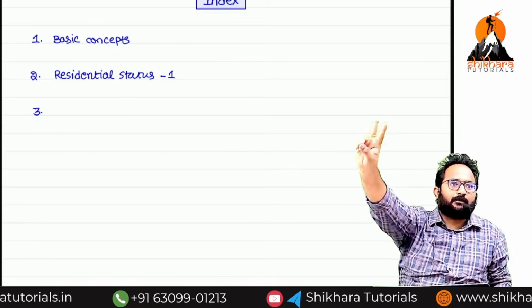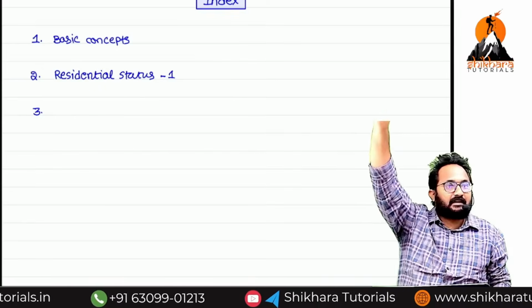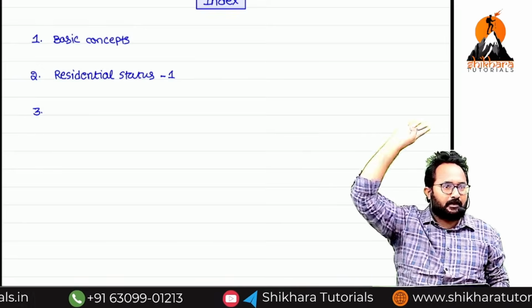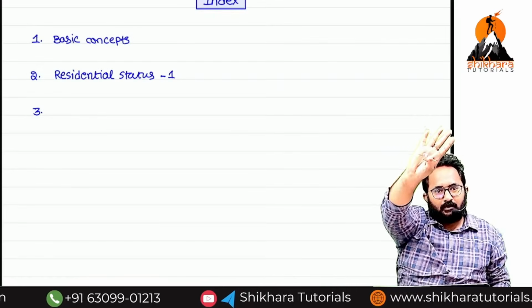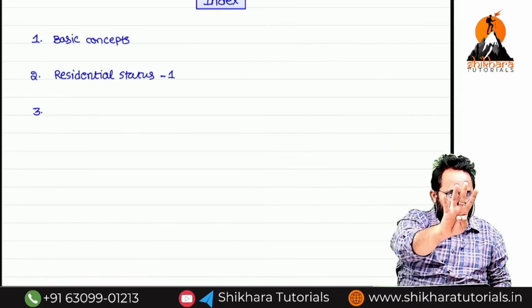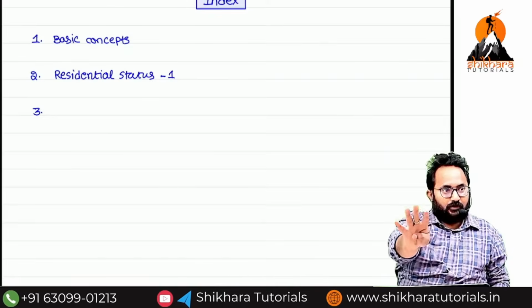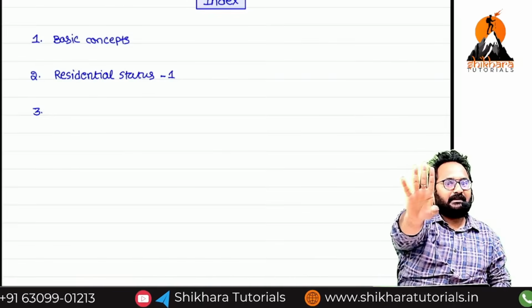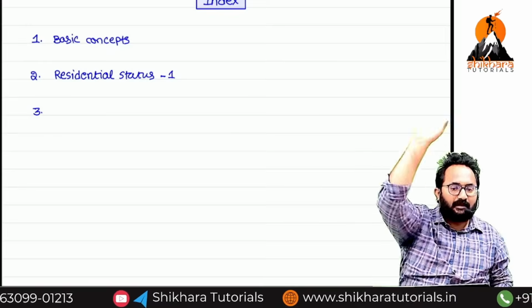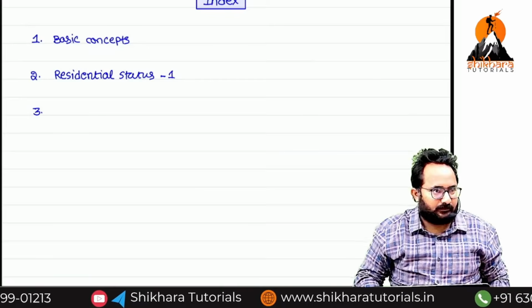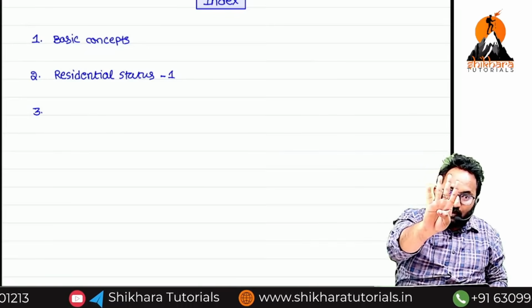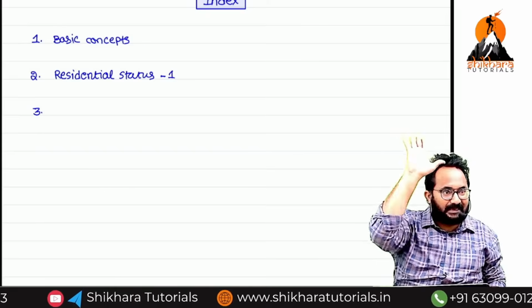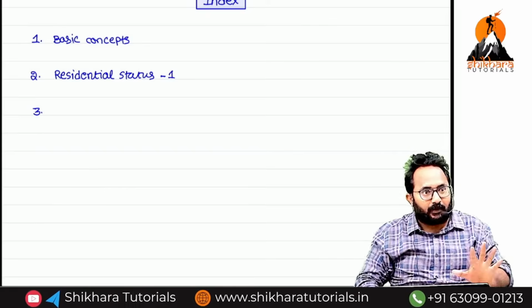Second, house property. Third, business or profession related income. Fourth, capital gain. These four are very important. Other than these four, if you got any income, that is classified under income from other sources.